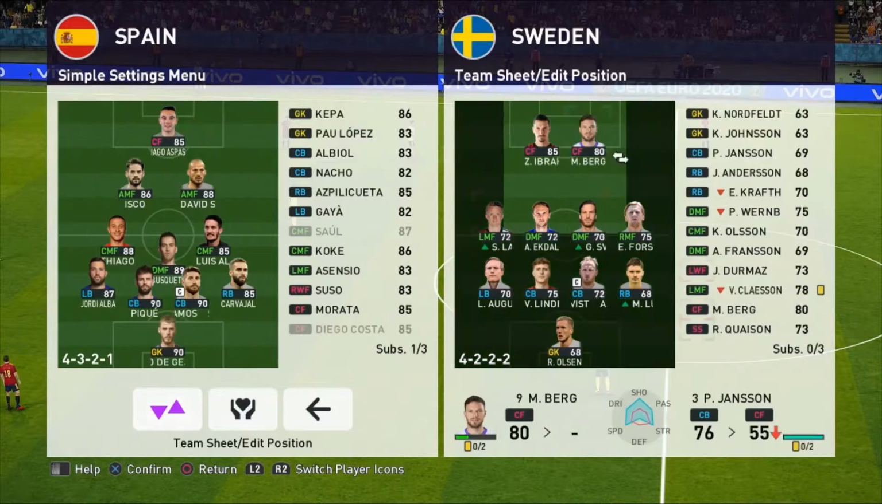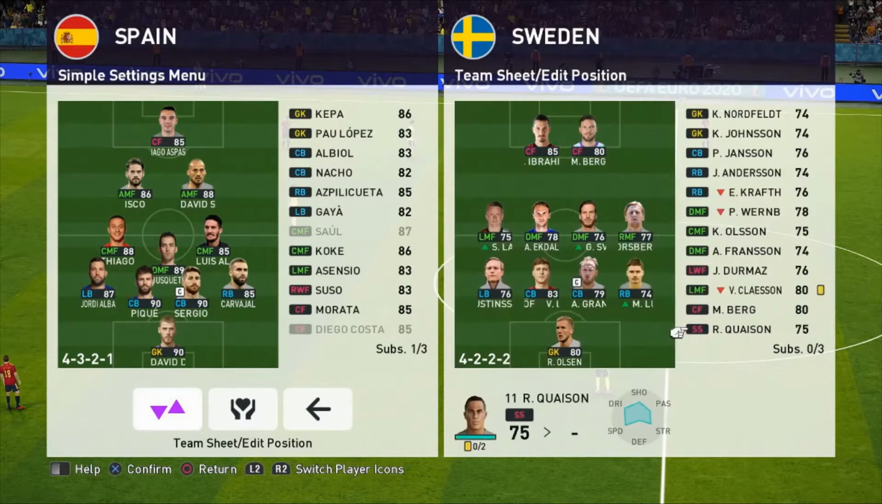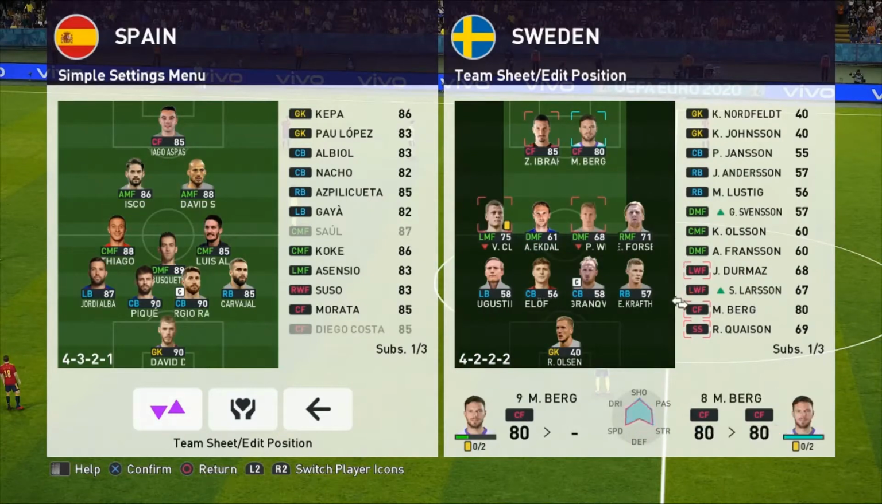Oh, that's the other Berg. My bad. I want Kaison. Have I now got to put this Berg on? Is it glitched? I can't bring him on. Oh, it's because I made the change. Well, what I'll do is Lustig there, and then we'll bring Kaison on as well. There we go. So Kaison comes on.